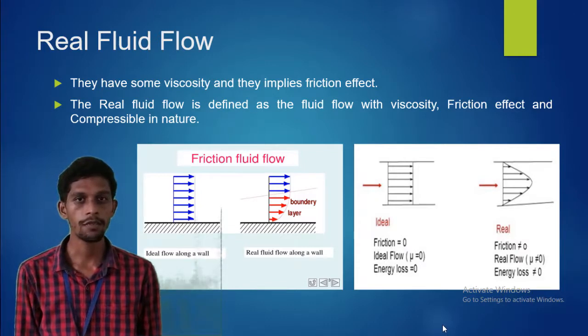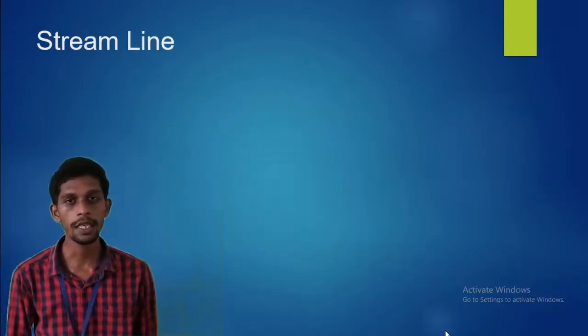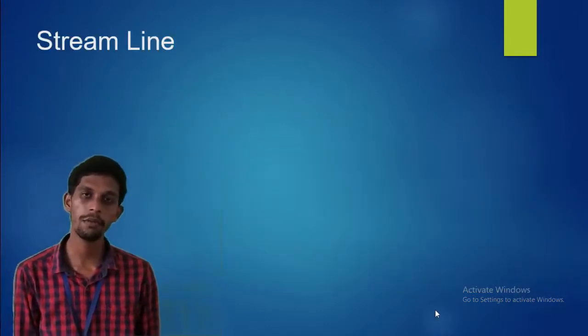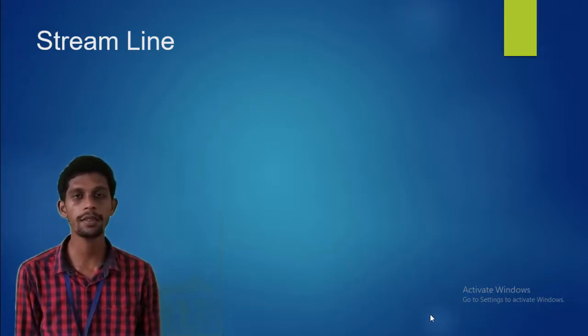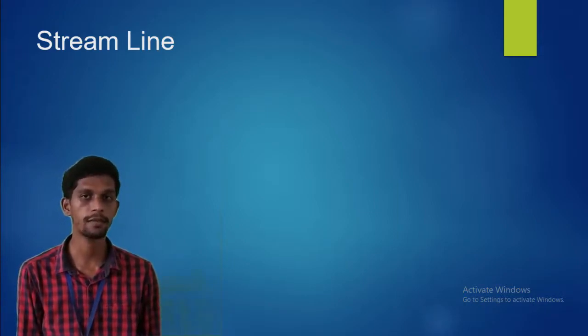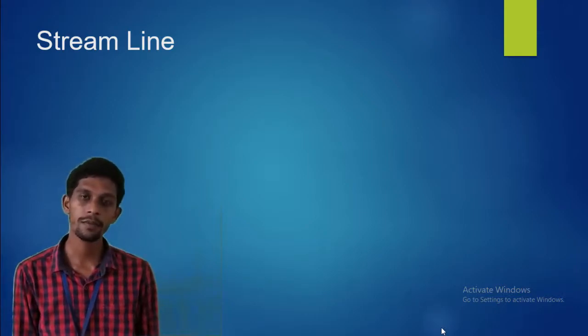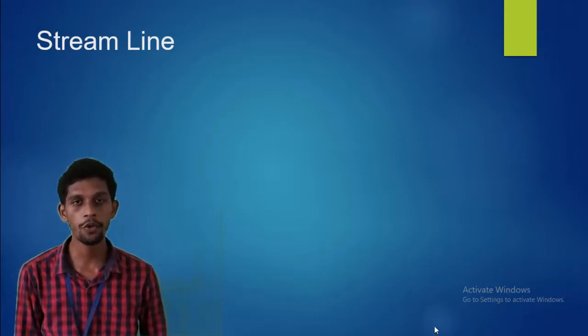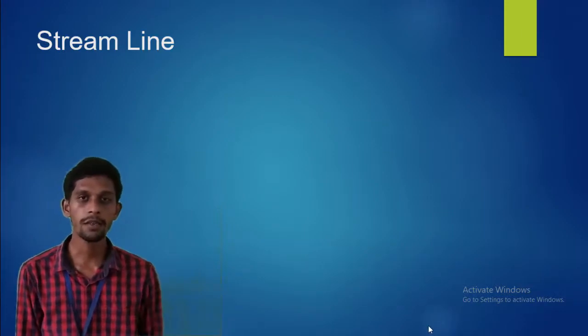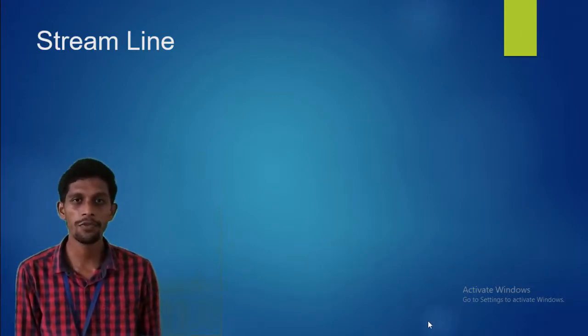So what about the next one? What is a streamline? Now we will discuss streamline, streak line and path line. Basically, in a flow of fluid, you can see the fluid is a combination of particles.